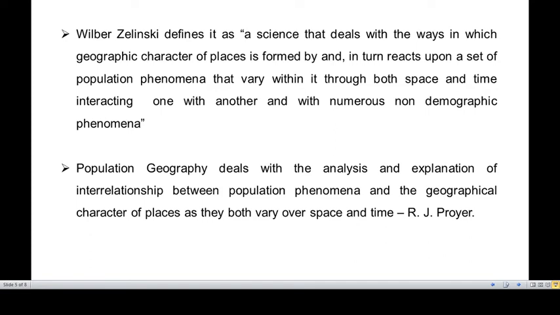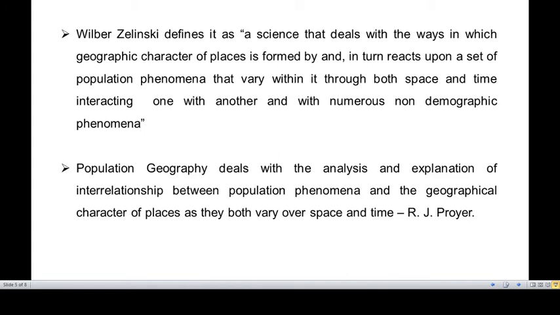So it is how the geographic place is and how the population segment is getting affected by it, and how the population in turn shapes the geographic character of places, which is basically the core part of population geography, as Zelinsky defines it. Another definition, given by Proyo, says population geography deals with the analysis and explanation of the interrelationship between population phenomena and the geographical character of places, as they both vary over space and time.